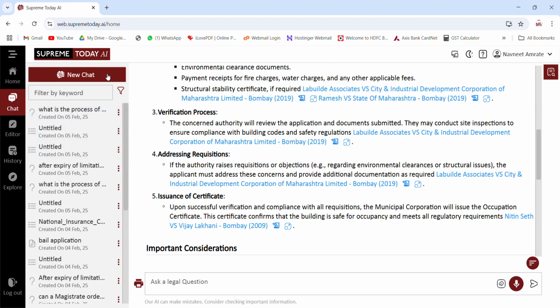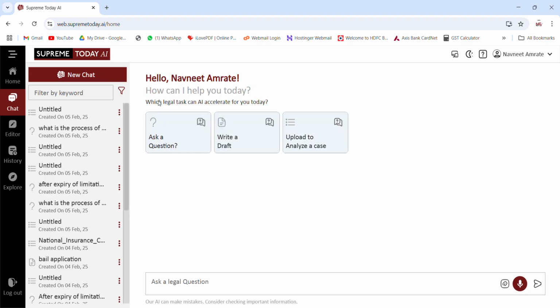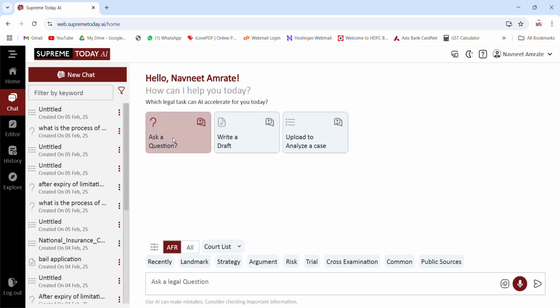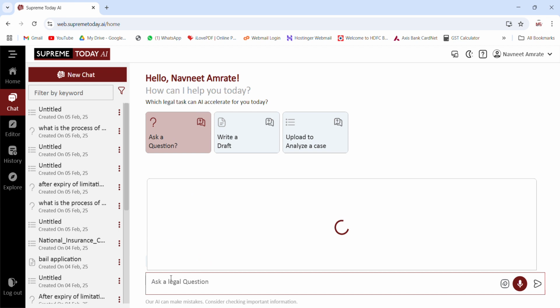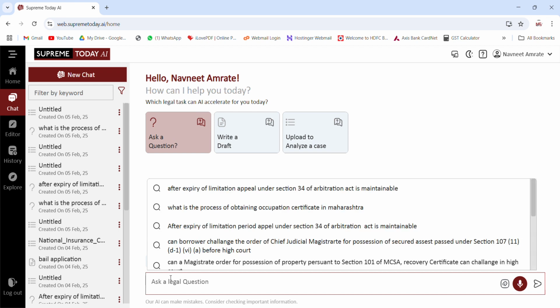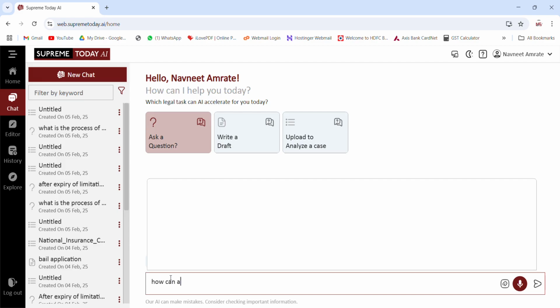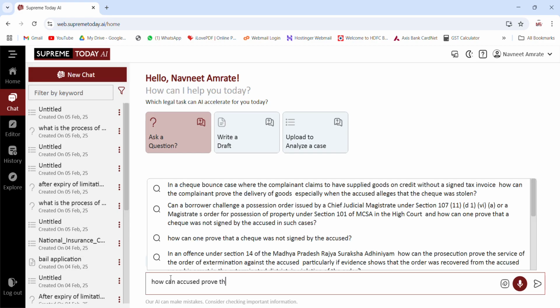Now again you can see some other chat, like we can ask some more questions. So we go on the ask a question option, and we can ask how can the accused prove that the check was not signed by him.